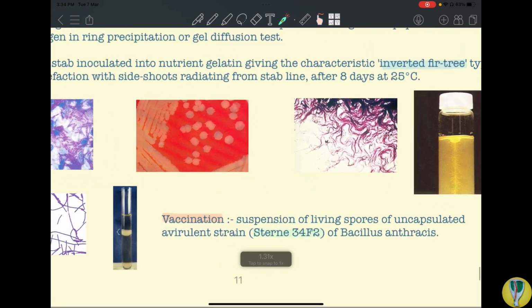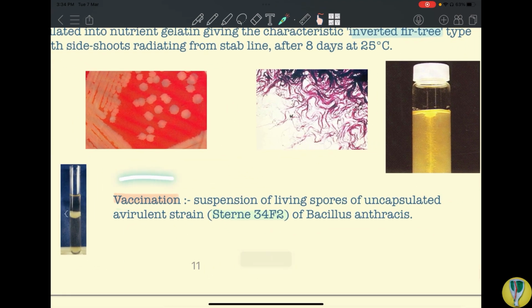Then at last, the thing which is very much asked in the exams is vaccination. So routine vaccination of anthrax is not done, but if you have a suspected case, then the nearby cattle can be vaccinated, or if you're suspecting an animal to be exposed to anthrax, then you can also vaccinate. A suspension of living spores of an uncapsulated avirulent strain of Bacillus anthracis is used for vaccination. The main thing that is asked in the exams is what is the strain, and it is Sterne 34F2.